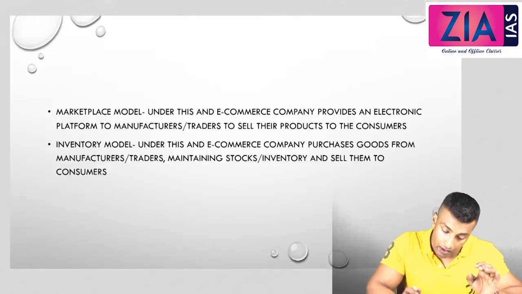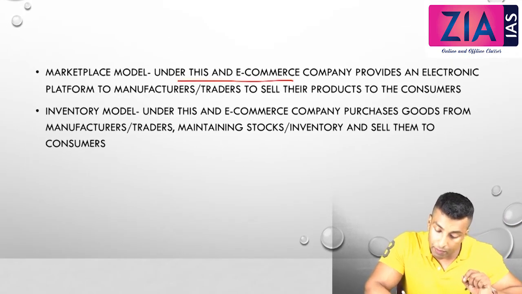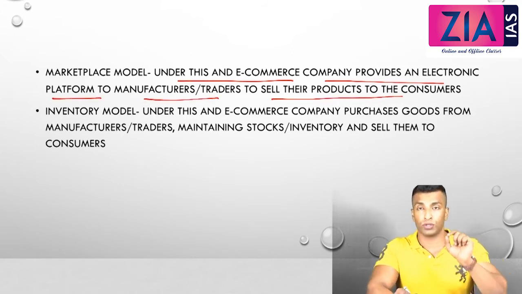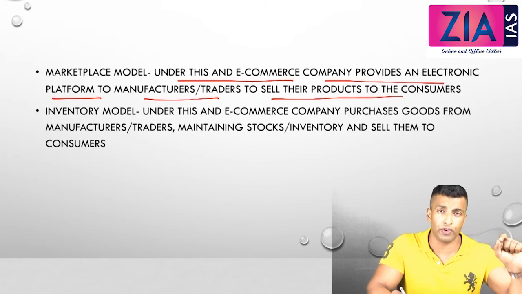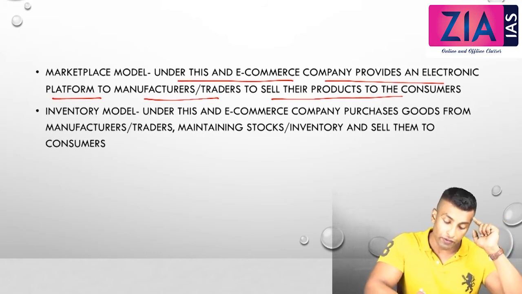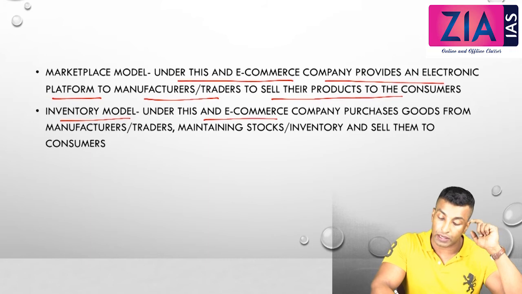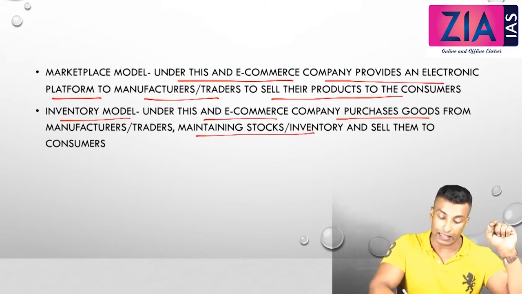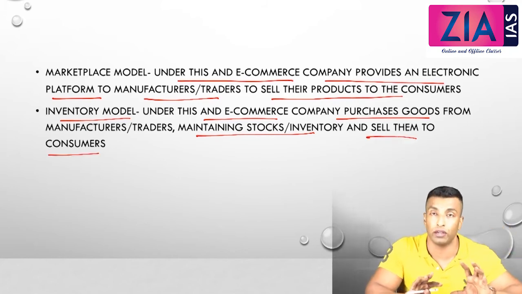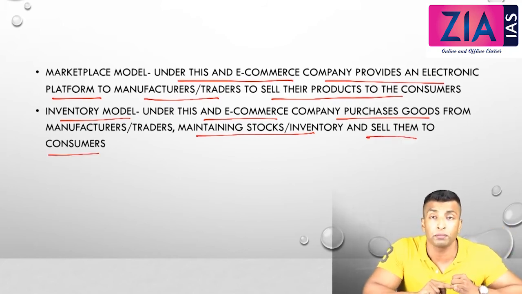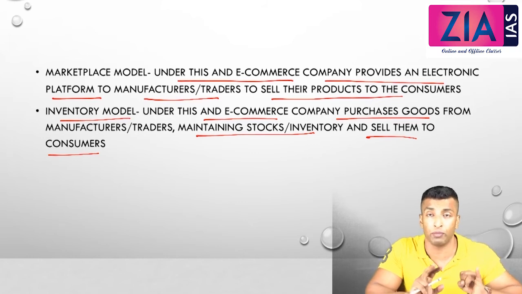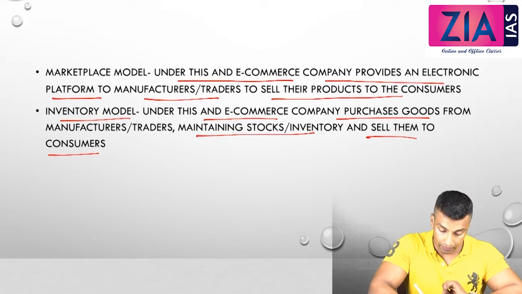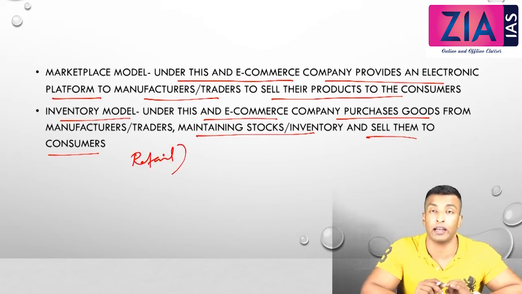You can see here, marketplace model: under this, an e-commerce company provides an electronic platform to manufacturers or traders to sell their products to the consumer. So this is done directly by the manufacturer to the consumer. Whereas in the inventory model, an e-commerce company purchases goods from the manufacturers, maintains the stock or inventory, and sells them to the consumer. So these two are different. In the first case, you are only giving an electronic platform. In the second case, it is almost like retail. You are purchasing and you are selling.